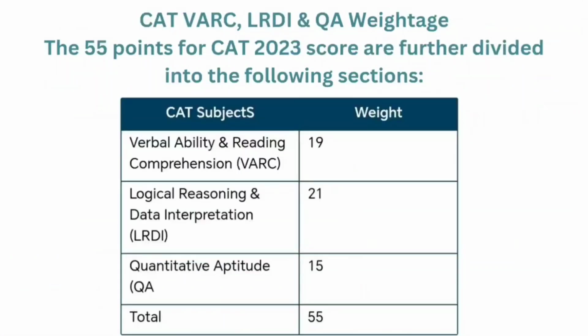And if we talk about the section wise weightage, then 19% weightage is given to the verbal ability and reading comprehension, 21% weightage is given to the logical reasoning and data interpretation, and 15% weightage is given to the quantitative aptitude. Like this, 55% weightage is given to your overall CAT entrance examination score.